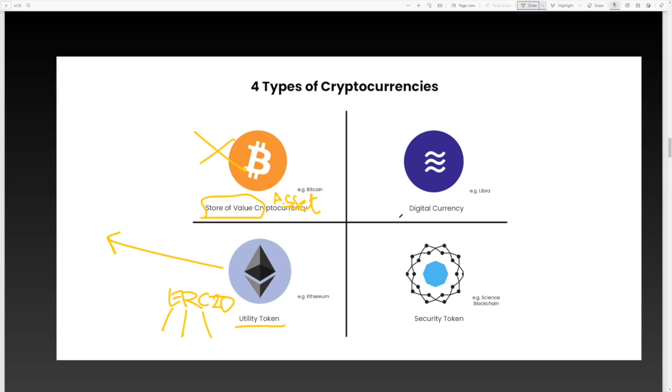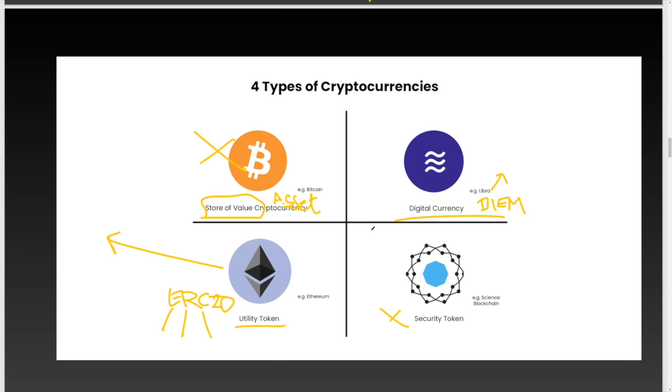Now, a digital currency is Libra. This is a good example. Libra was created by Facebook, and they wanted Facebook users to exchange money on their network. I think they changed this name to Diem or something. It's not Libra anymore, it's Diem as of 2020. So this is a digital currency, and this is a security token. We can talk about this later. It's not applicable right now. It's just there on the diagram for you to understand.